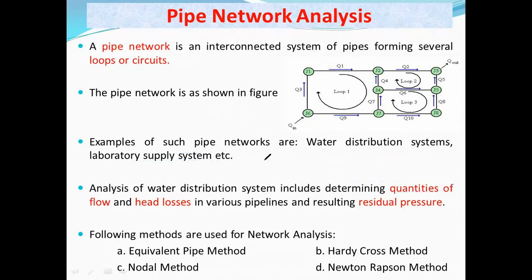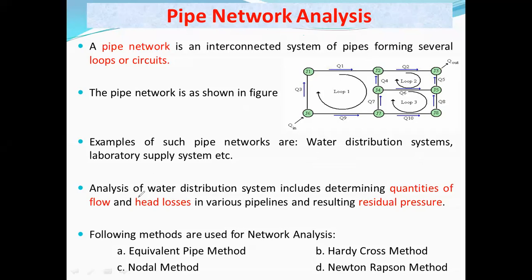Examples can be anything in which there is an interconnection of pipes, which can be called a pipe network. Now till now we have seen what a pipe network means, but here we should know what pipe network analysis is. What kind of analysis do we do, or what do we do in pipe network analysis?